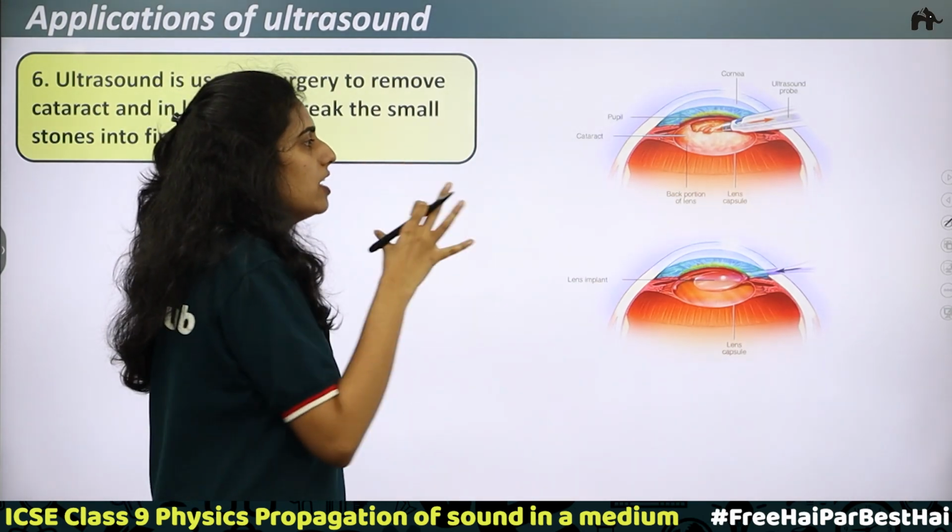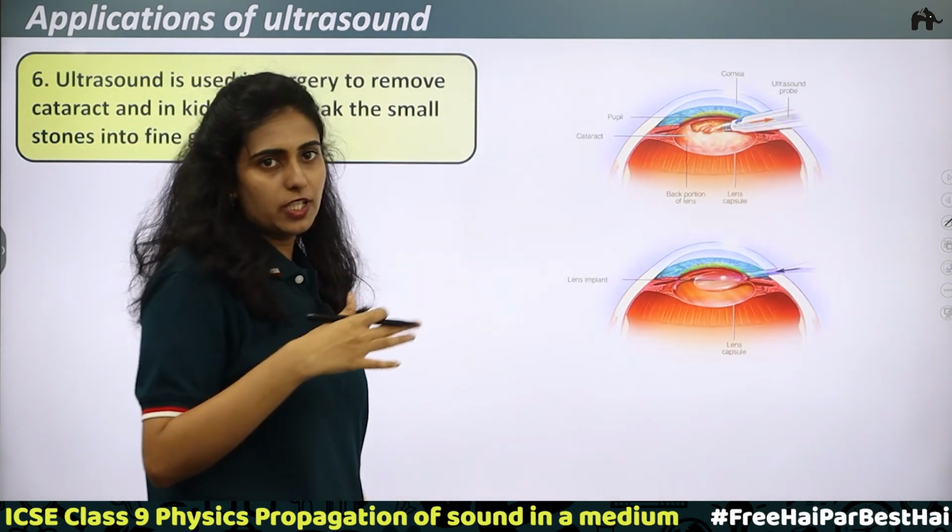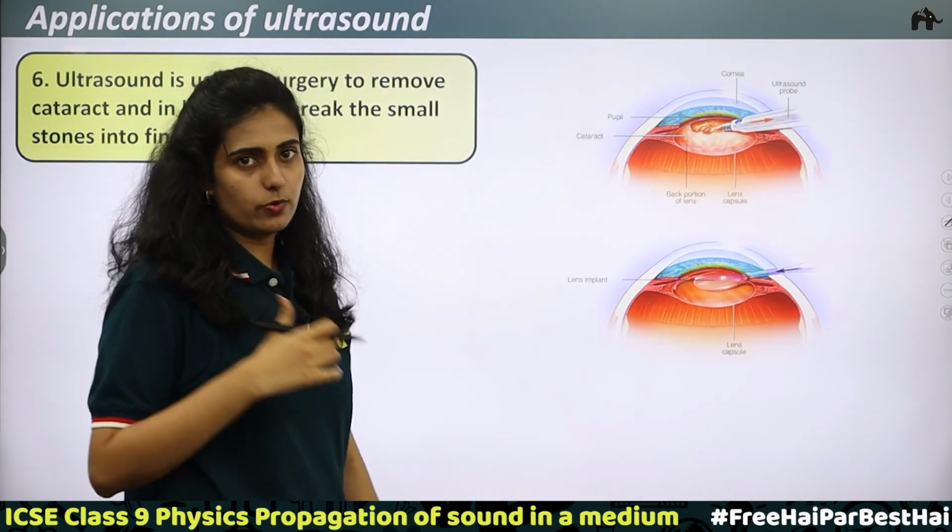So he will be able to see everything somewhat blurred. This is cataract. For cataract operation, ultrasonic sound waves can be used.